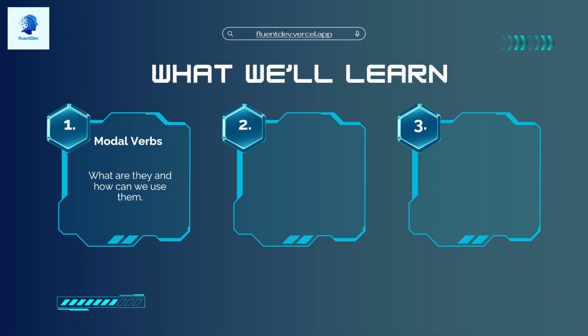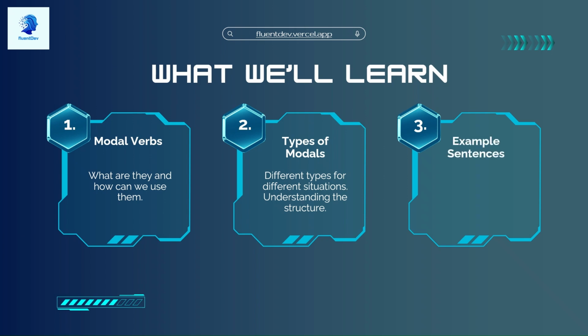We're going to get into it. Don't worry. Of course, we'll have to look at the types of modals as well, and there are many types. We'll look at those and what situations we can use them in. And then we're going to see example sentences for all of these types to help us understand the structure and the usefulness of these modals.